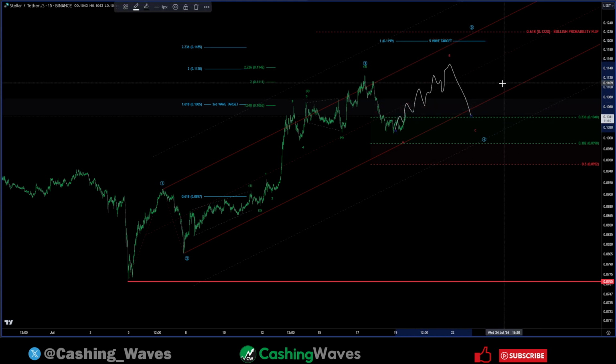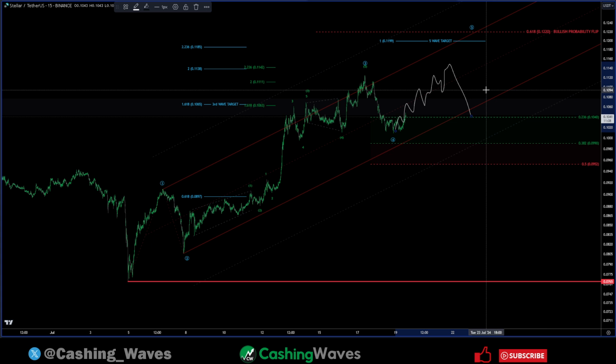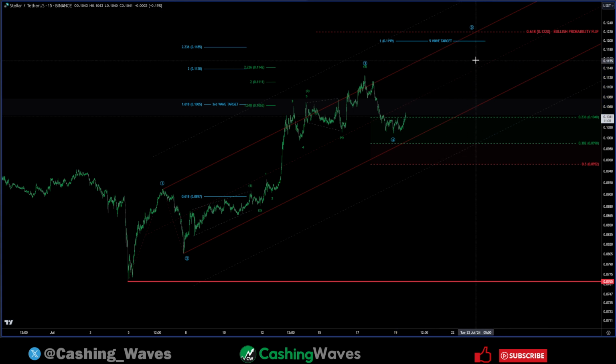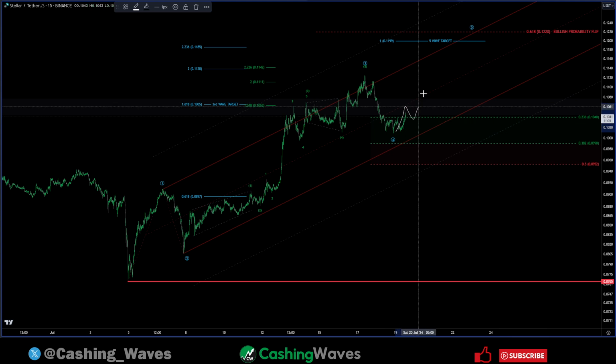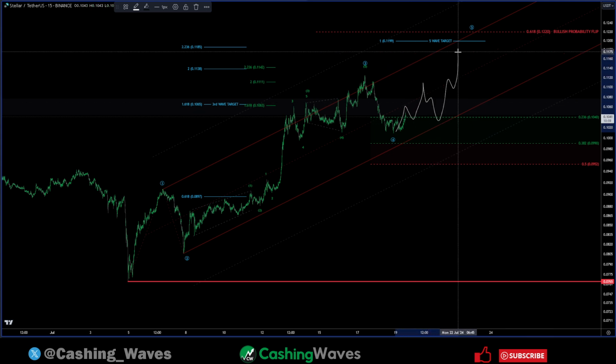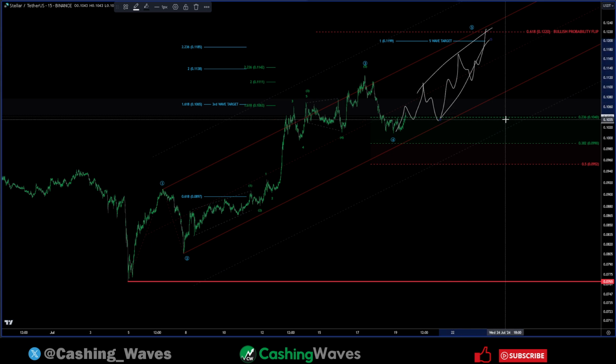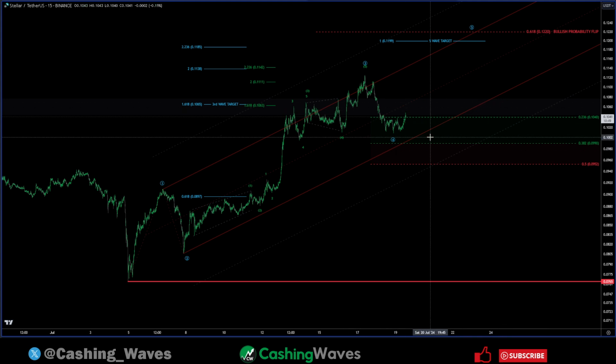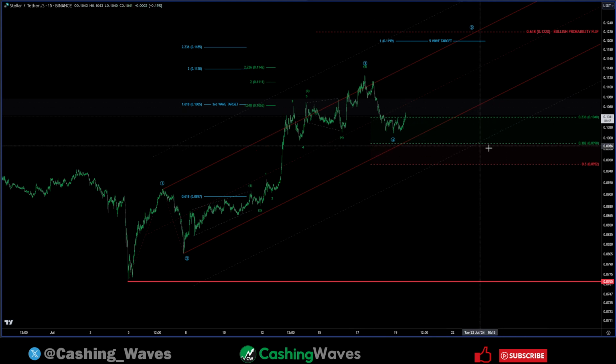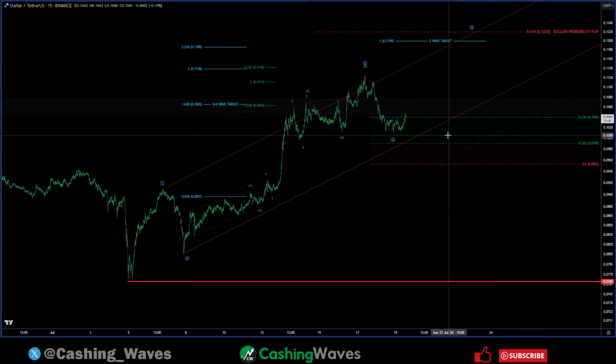So if we're getting close to that 1.618 and we don't pivot at the 1.382 and the 1.236, I'd be more likely to label this some sort of diagonal. So keep in mind, we are in a fifth wave. We can get diagonals, right? So keep an eye on both of those because both are equally as important.